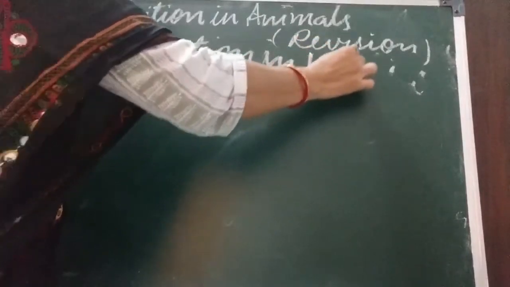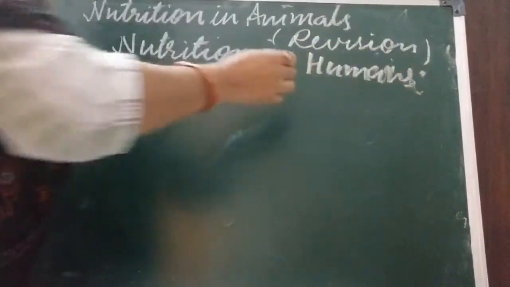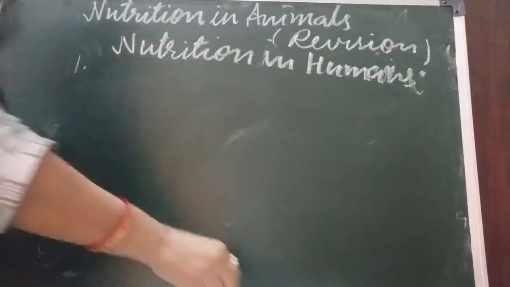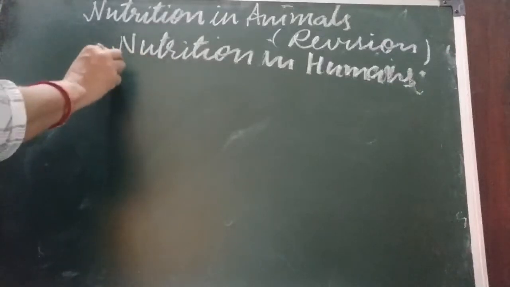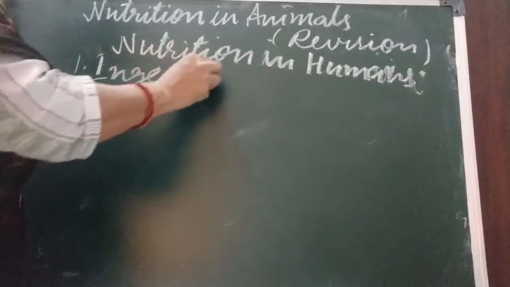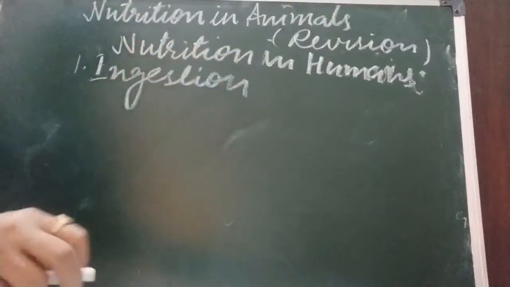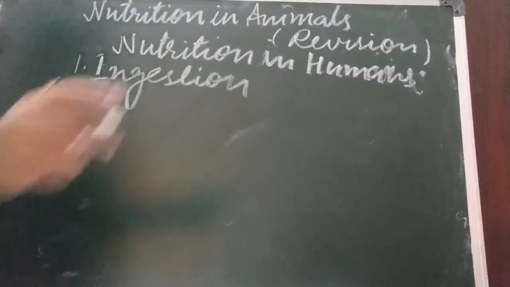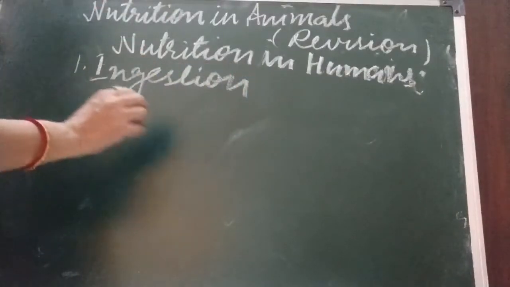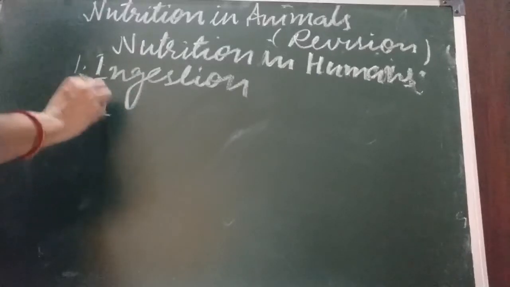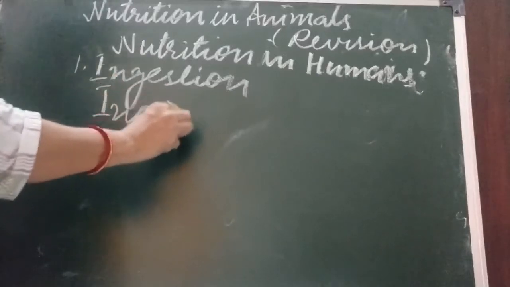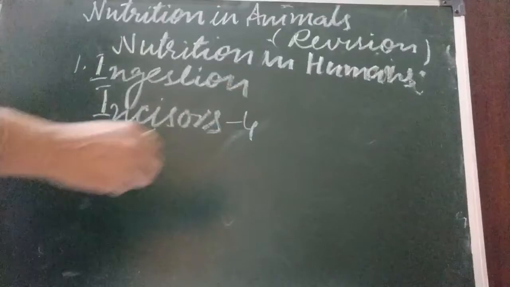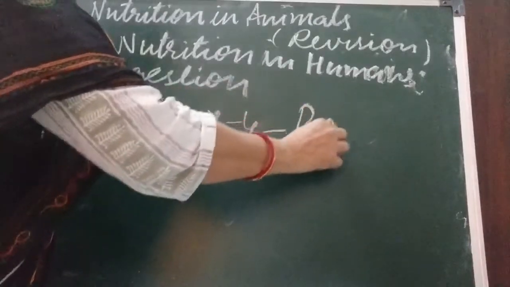Nutrition in humans starts in the mouth. Okay. So food is taken in, first step is what? Ingestion. What is ingestion? Taking in food. Food is taken into the body through the mouth, and here it is chewed very well with the help of teeth. There are 4 types of teeth. First is incisors. In humans, they are 4 in number, and they are also called biting teeth.